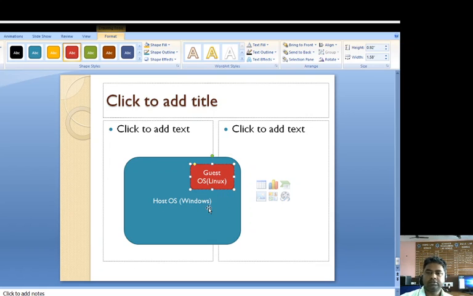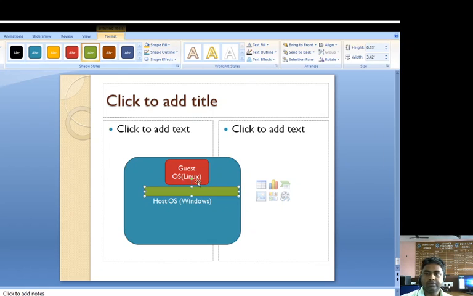We want to install the guest Linux operating system on Windows, so this operation can be performed with the help of a tool known as VirtualBox.